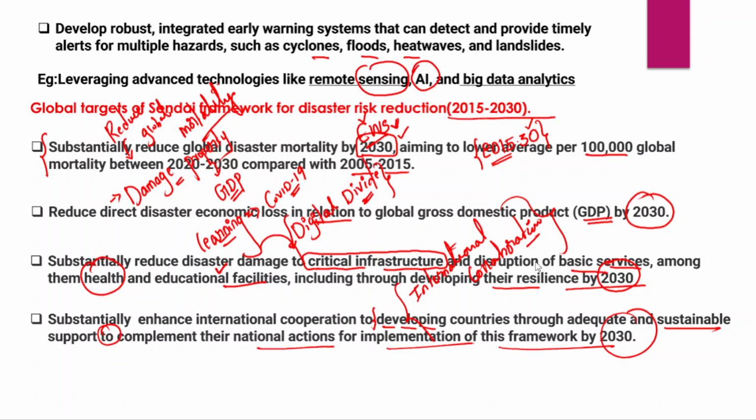Now, as of now, the world is divided into the global south and global north, and there are also a lot of differences between the global south and the global north.